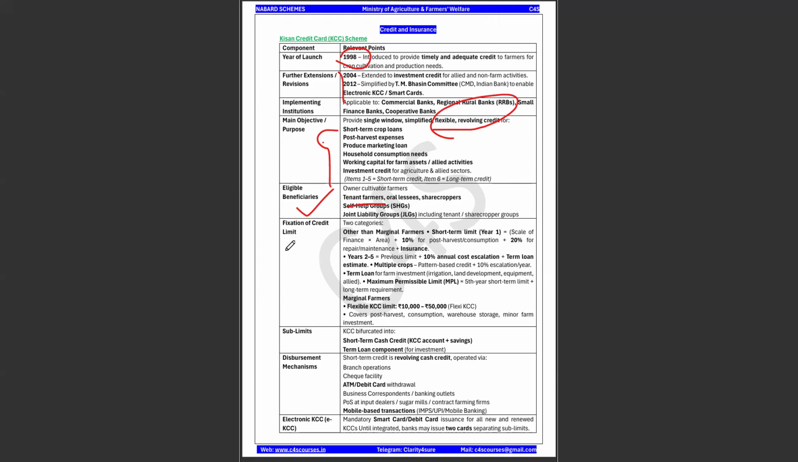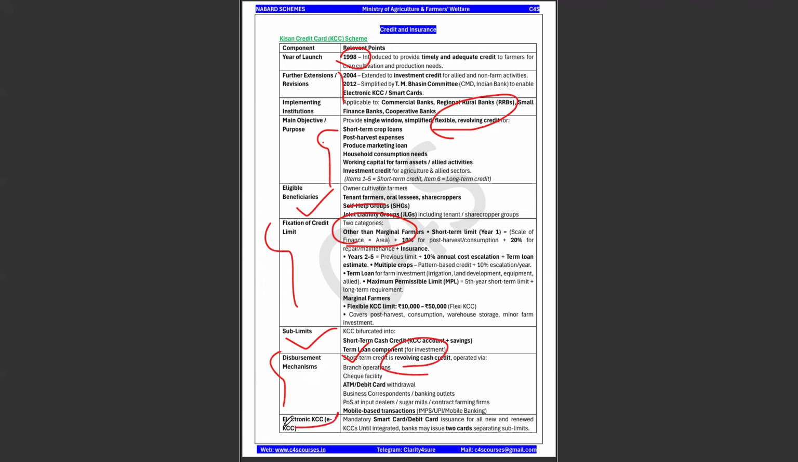Okay, and there is a fixation of credit limit. This is very very important. There are two categories other than marginal farmers and marginal farmers. Okay, sublimits, there are two aspects: short term cash credit, that is your KCC account along with the savings. Next is your term loan component for the investment in your farm asset for your working capital. Disbursement mechanism, it is a cash credit.